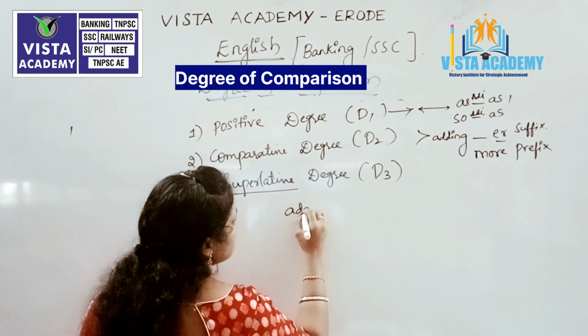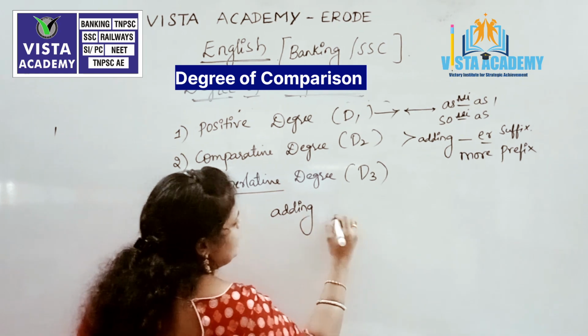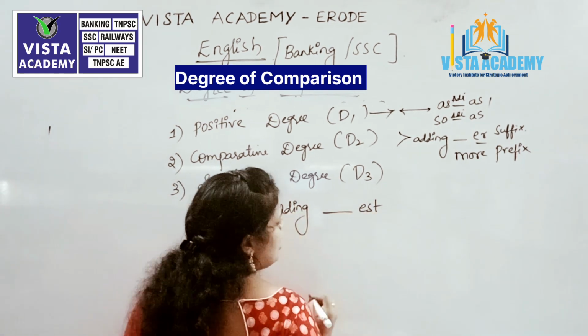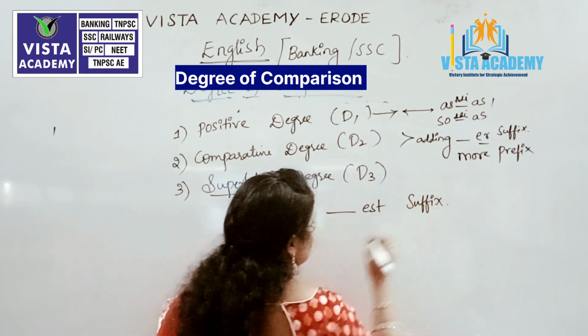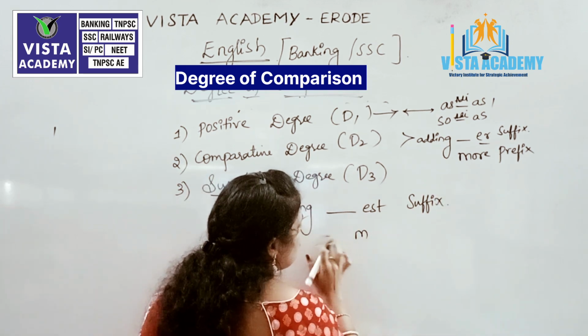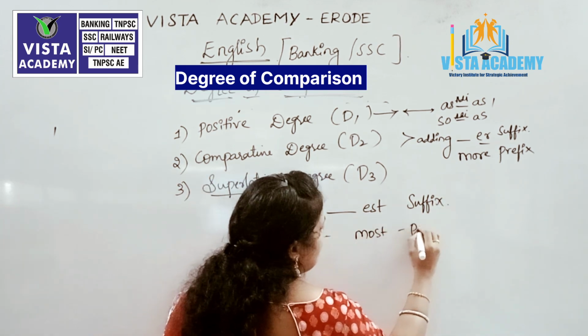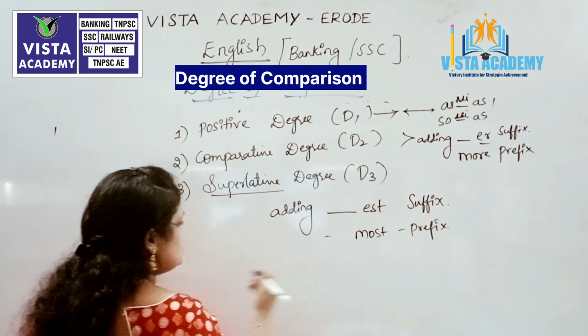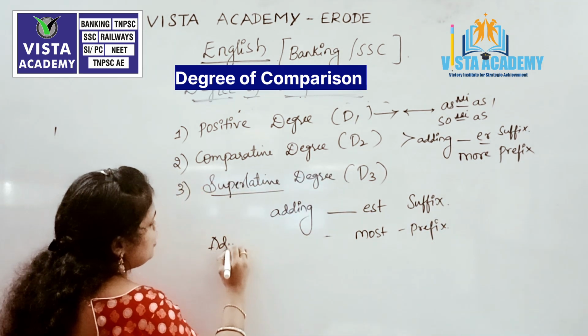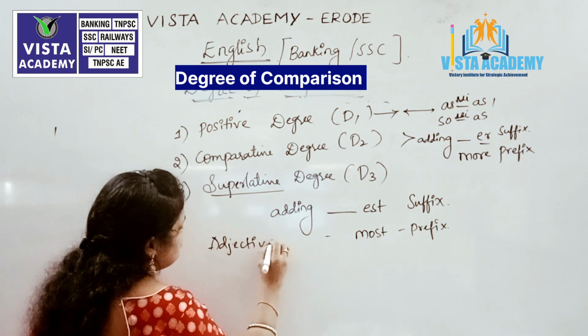Superlative degree is nothing but adding est form as suffix to that particular word or else adding most as a prefix to that particular adjective word.